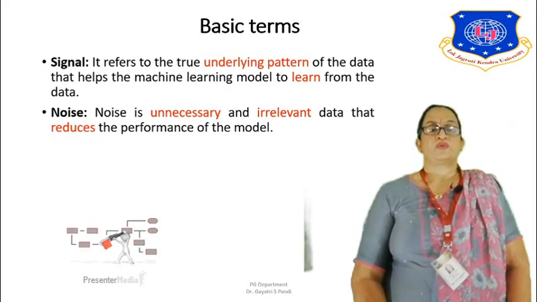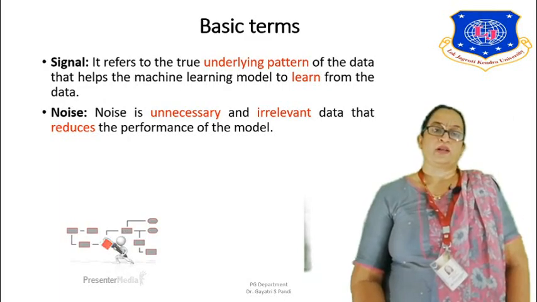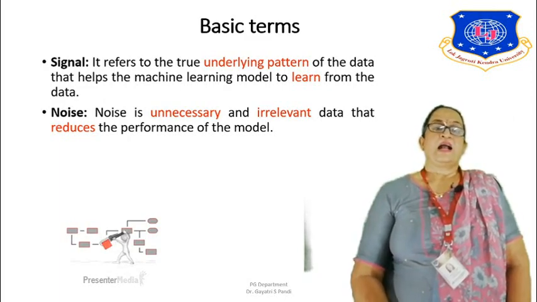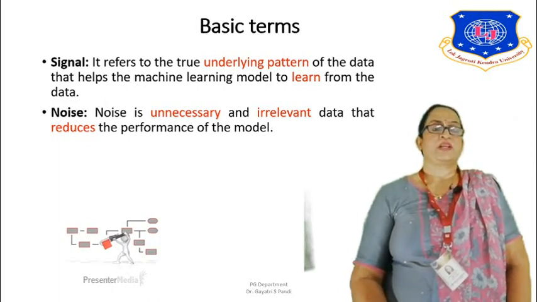It refers to the true underlying pattern of the data that helps the machine learning model learn from the data. So it is some sort of signal or pattern that is there in the data set. Noise, on the other hand, is something that is not wanted. It is unnecessary and irrelevant data that reduces the performance of the model. Noise always creates certain issues whenever it is present in the data.